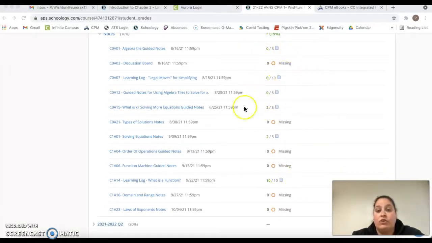So yes, you have turned in some notes. You turned in this learning log. It was perfect. You typed it out. You turned in this set of notes. Perfect. Turned in this set of notes. Well, both of these are 2 out of 5, which means you probably only did half of it. But then you have all of these zeros. You have 1, 2, 3, 4, 5, 6 missing notes or discussion boards. And then you have 1, 2, 3 of them that you turned in, but you didn't turn in correctly.